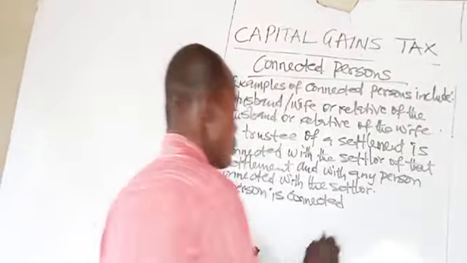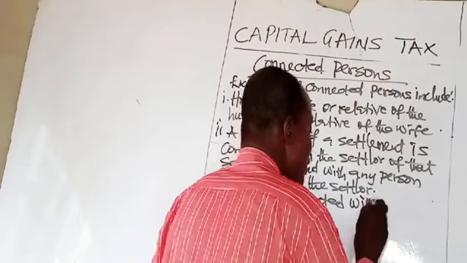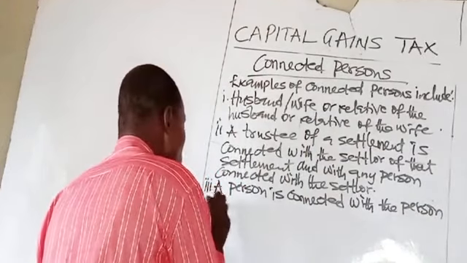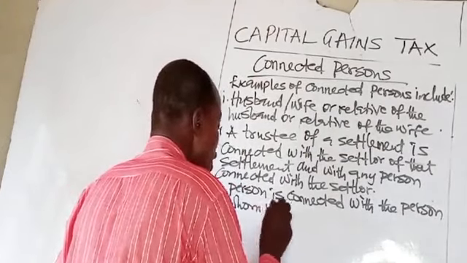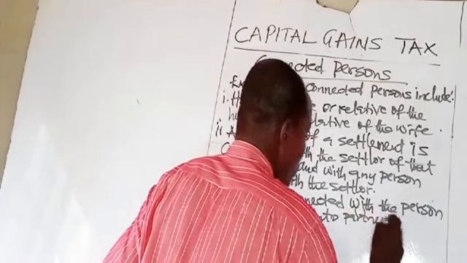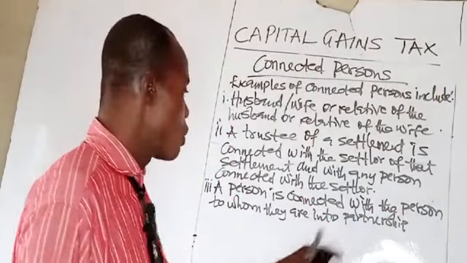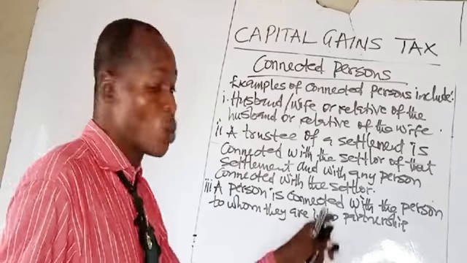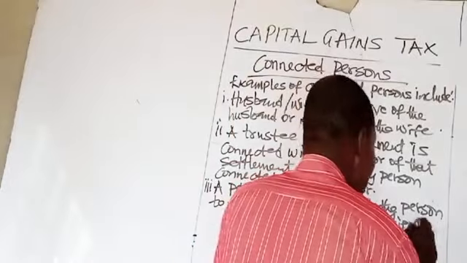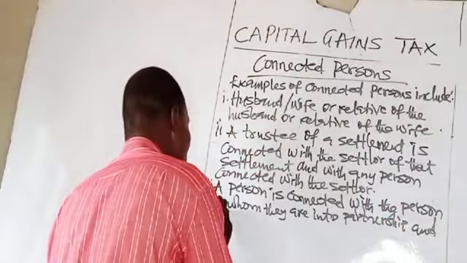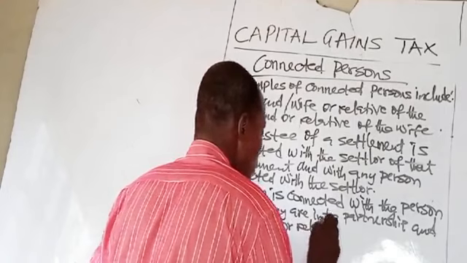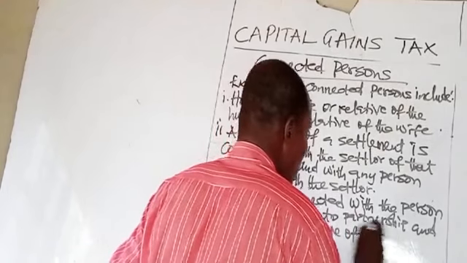A person is connected with the person to whom they are in partnership, and with the spouse or relative of that person.